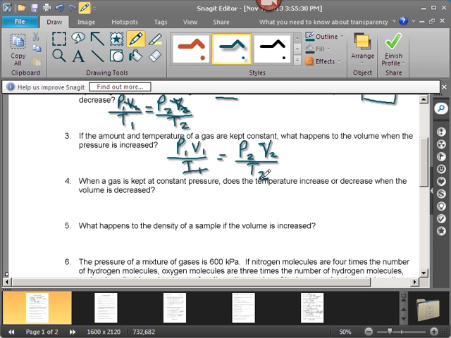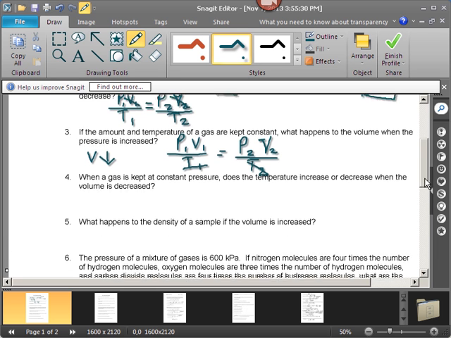Temperature is kept constant, so we're looking at a Boyle's law or inverse relationship. When two things are next to each other in a proportion, that means that they have an inverse relationship. As one goes up, the other one goes down. So since pressure is increasing, then our volume is going to decrease.